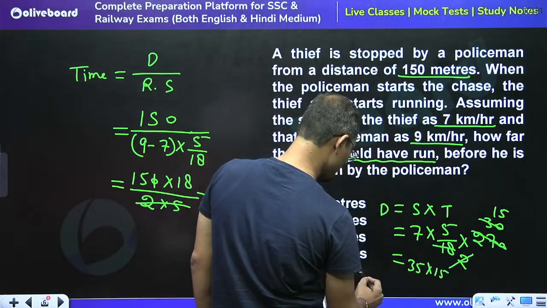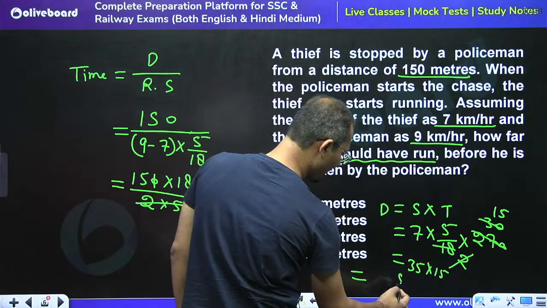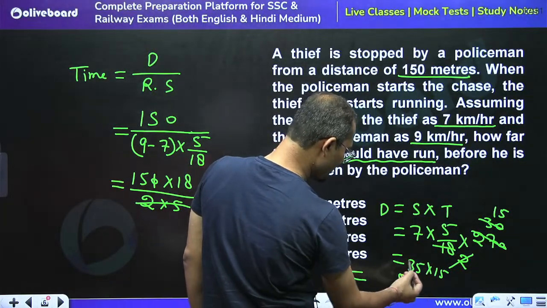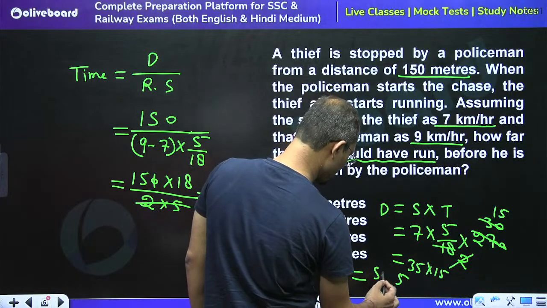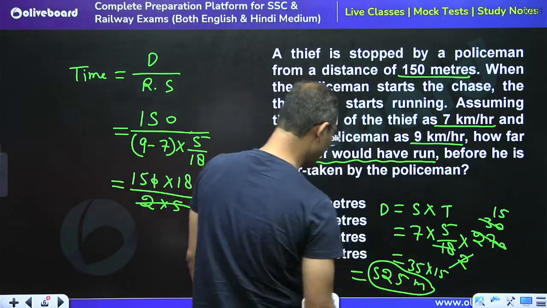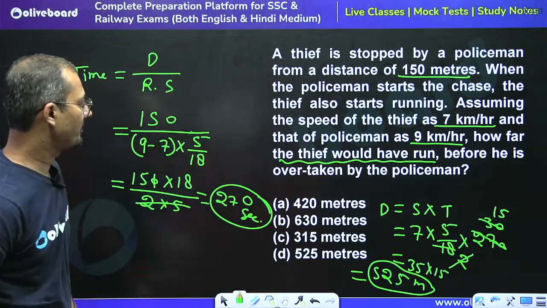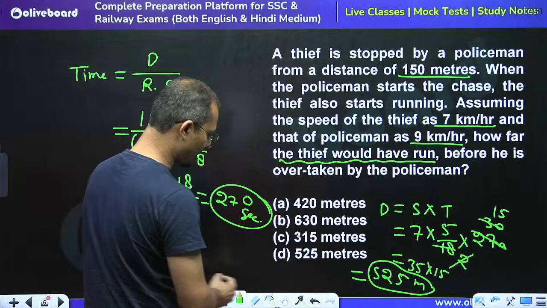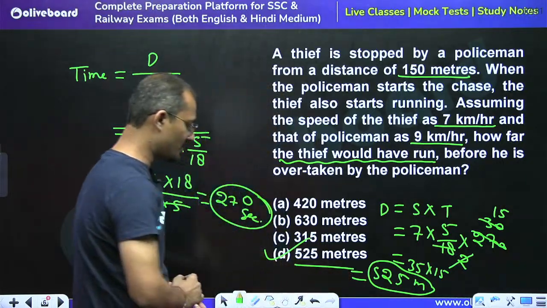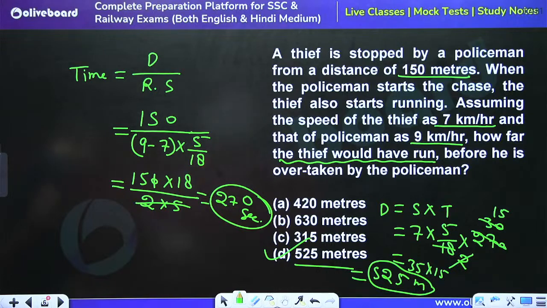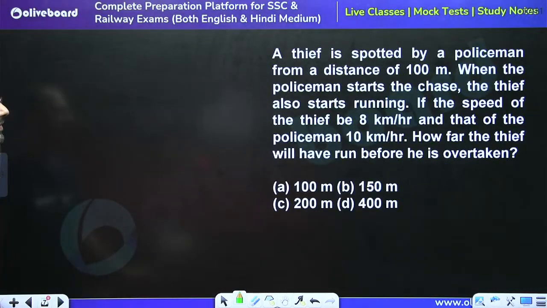So how much distance? 15 into 5, 75, carry 7, 15 into 3, 45 plus 7. So we can say that 525 meter is what the thief would have run before he was overtaken by the policeman. So 525 meter is the right answer. Yes, D is the right answer.